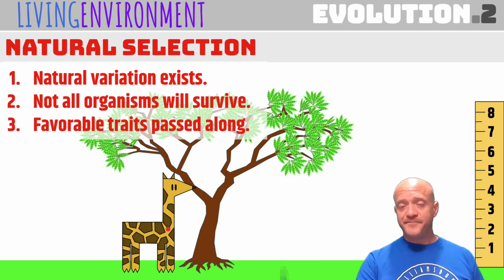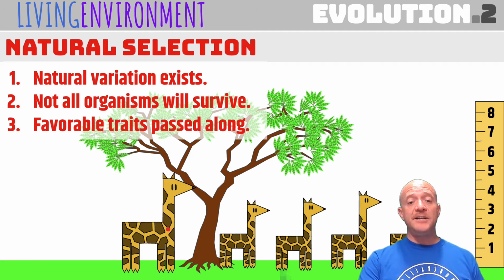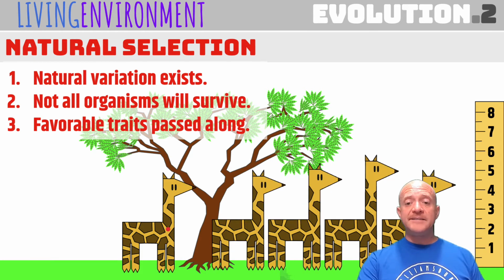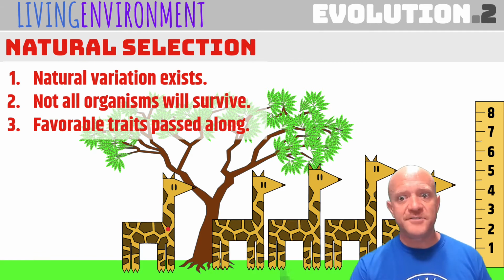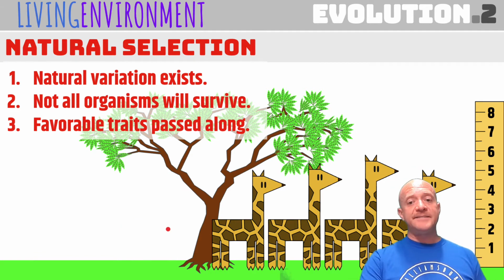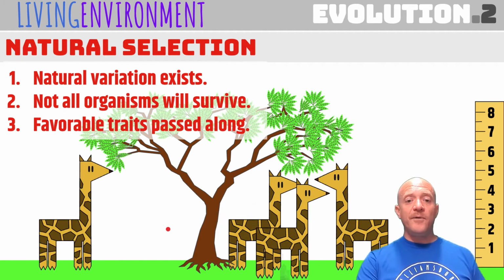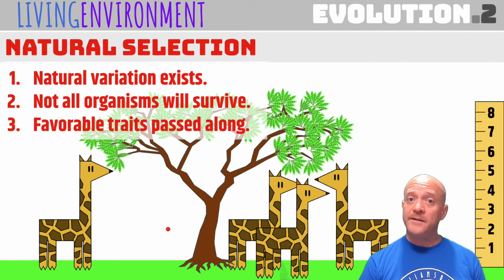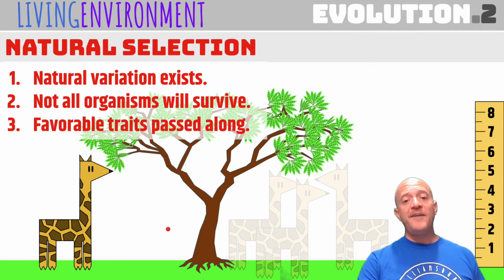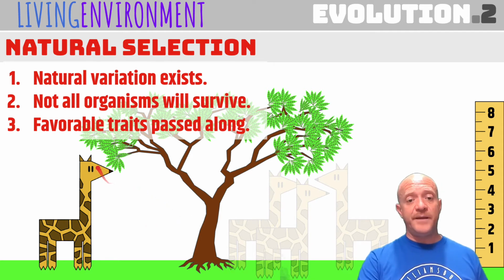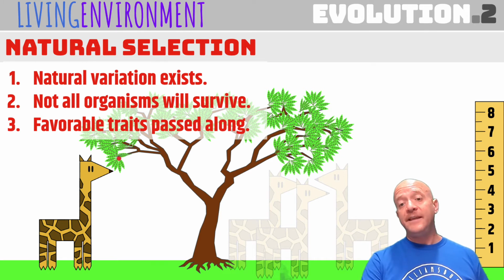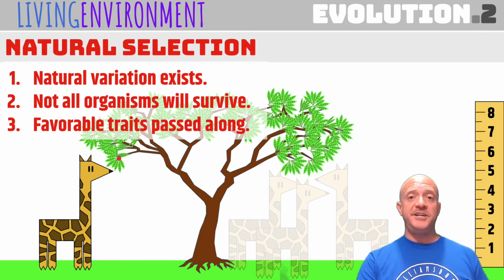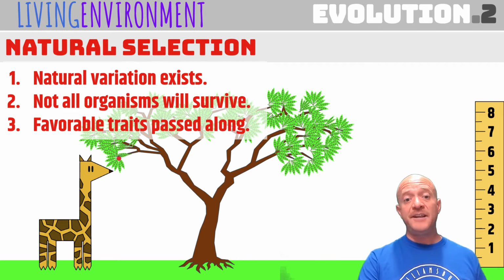So when this giraffe is able to consume enough food, it's going to reproduce and pass its genes along to the next generation. And as these organisms grow up, the process starts over again. So you're going to see that there is natural variation. And then they're going to be trying to compete, and because some of them will outcompete, not all of the organisms will survive. So only those with favorable traits will be passed along. In this situation, the longer neck that can reach the higher leaves would be a favorable trait, and that trait is passed along to the next generation. And the process repeats itself again.